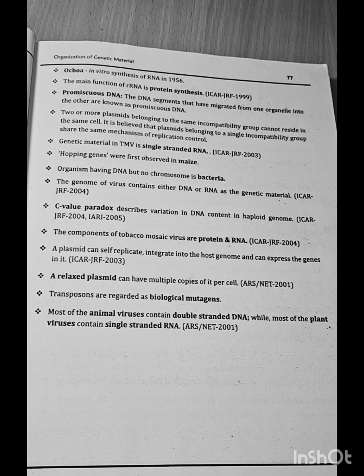Transposons are regarded as the biological mutagens. Most of the animal viruses contain double-stranded DNA, while most of the plant viruses contain single-stranded RNA. Question asked in ARS NET 2001. So these all are the short notes of organization of genetic material.